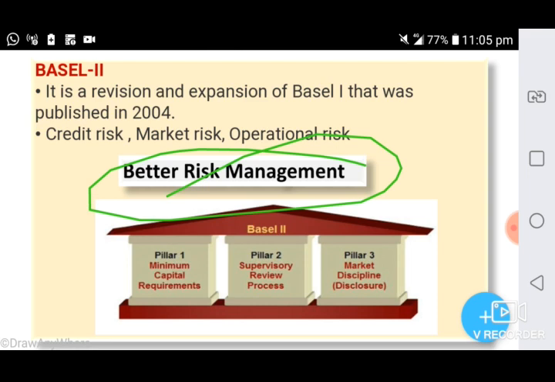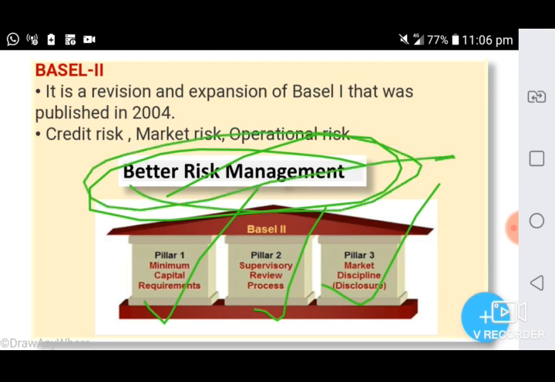There are three pillars in Basel II. Pillar 1, minimum capital requirement. It is the same as Basel I, that is 8% of risk-weighted assets. Then another pillar, supervisory review process, to keep control on the operational activities of the business. Then Pillar 3, market discipline. We need to analyze the market as well as discipline so that we can get a clear picture of the risk associated. Okay, so here the very important point about Basel II is that it provides better risk management practices.